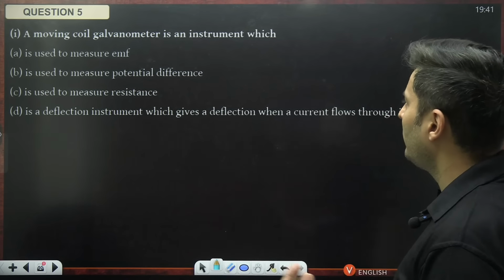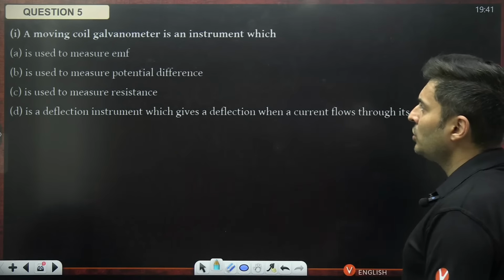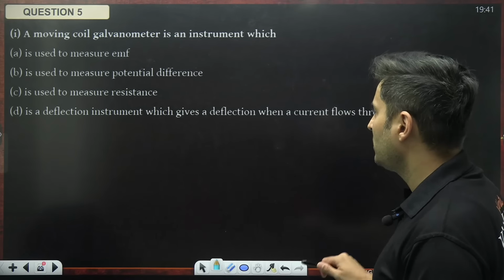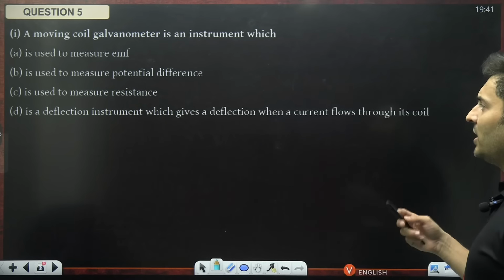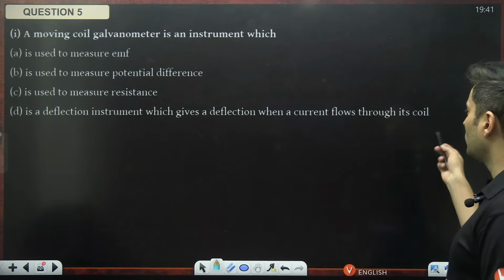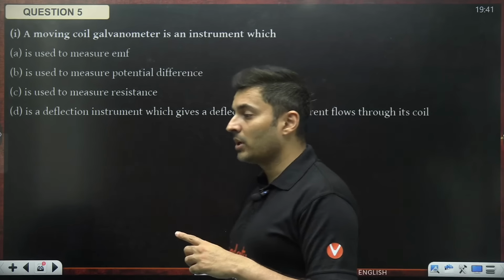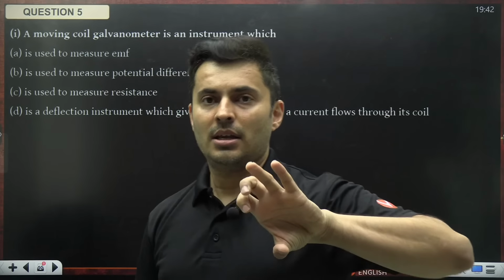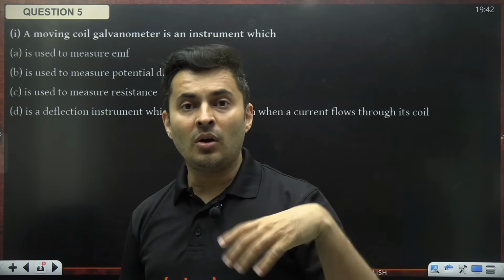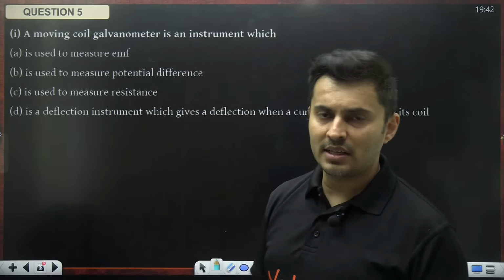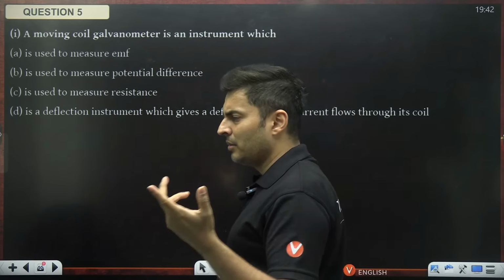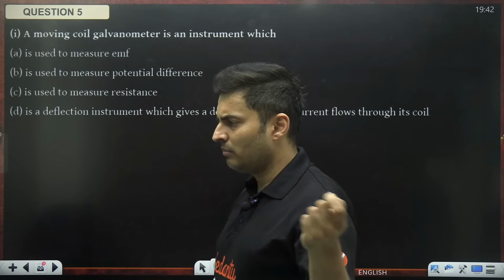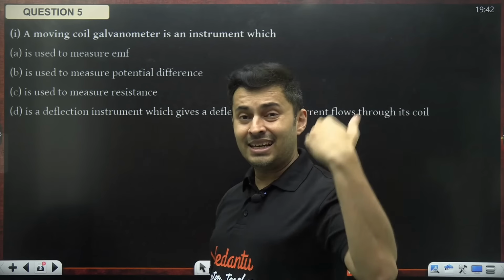A moving coil galvanometer is an instrument which is used to measure EMF, potential difference, resistance; it is a deflection instrument which gives deflection when a current flows through its coil. This is very important. A moving coil galvanometer can be used in a special case as an ammeter or a voltmeter or to measure even resistance, like in a meter bridge. But that is an indirect application.